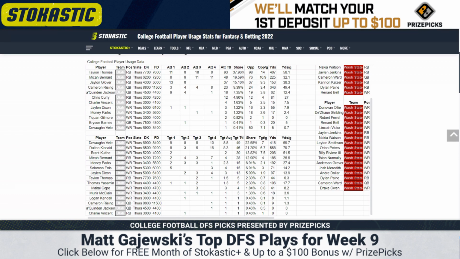Not sure if any of them are really playable because you have guys on the back end like Makai Cope, 19% route share. Lanier McLean, 37.5%. Money Parks, 27%. There's other players too. Thomas Yasmin didn't play in their last game, but he's involved when he's healthy. So there's just a lot of players that this Utah team will use. I think focusing on Kincaid and Vele makes the most sense. You don't really have a strong min price play here, but I think Kincaid is still a value in terms of his price adjusted play.